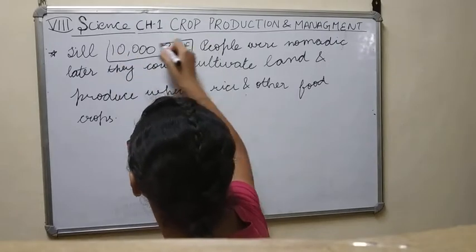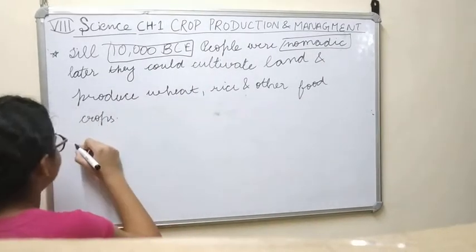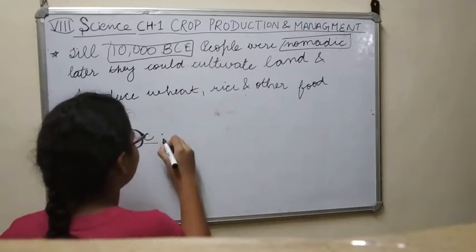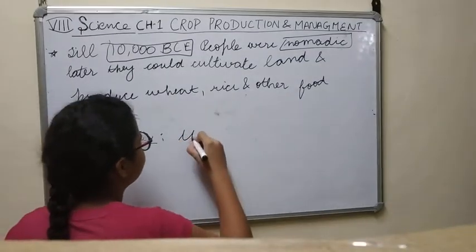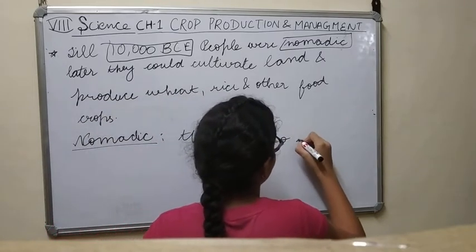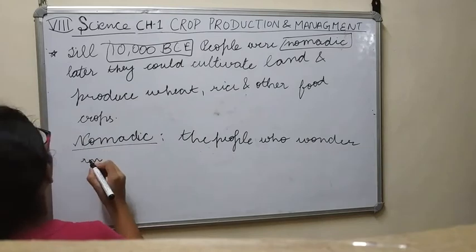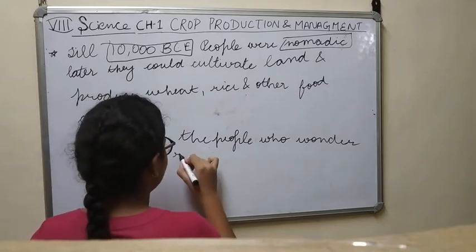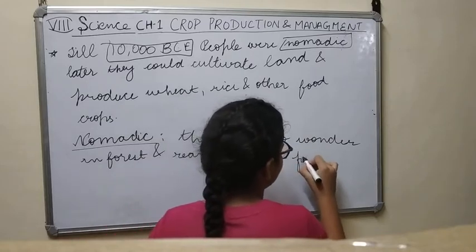Till 10,000 BCE, people were nomadic. What does nomadic mean? The term nomadic means the people who wander here and there in the forest and rear animals for food.